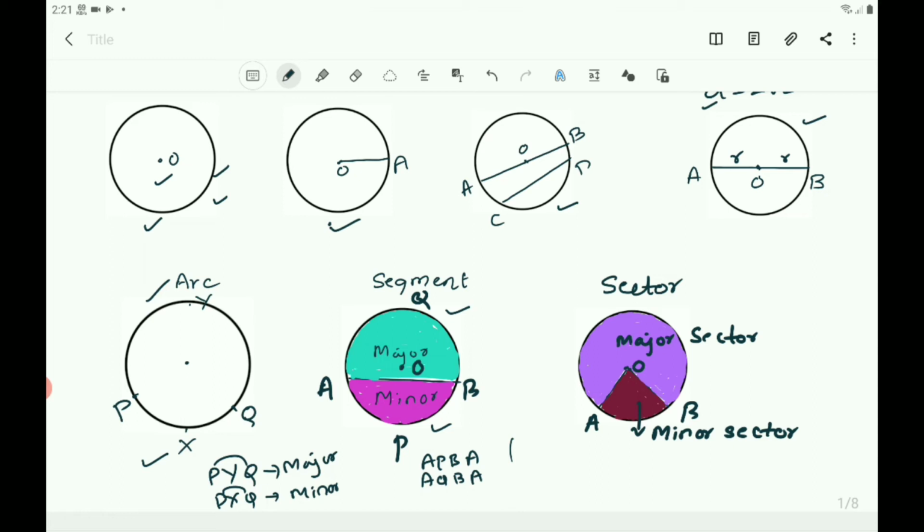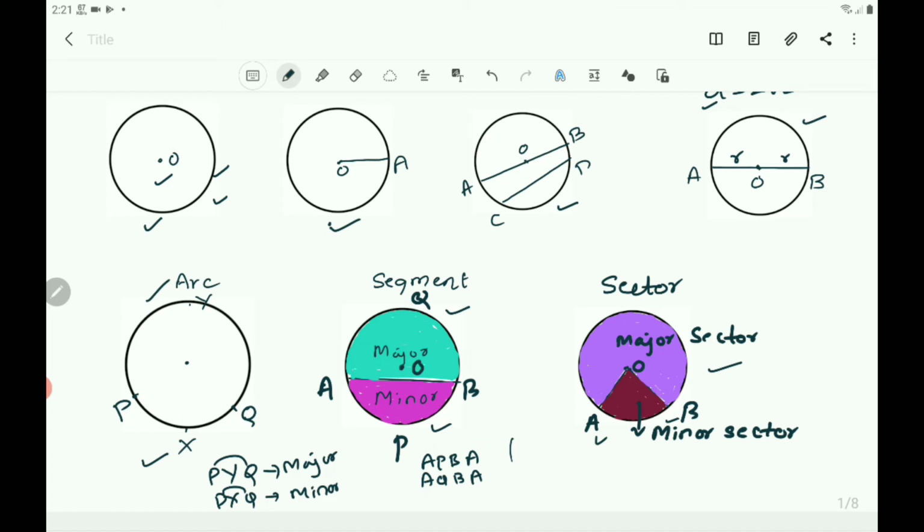Now let us discuss the sector. What is a sector? The region between an arc and the two radii joining the center to the endpoints of the arc is called a sector. Here A and B are two points. AB is an arc. OA and OB are the radii from the points A and B. And the region you can see here is the sector.